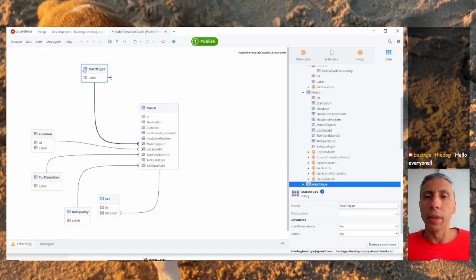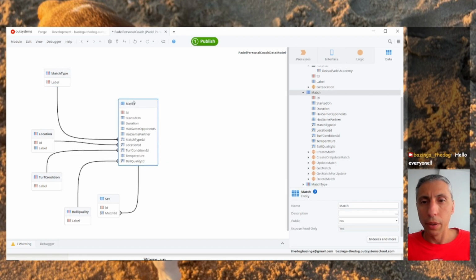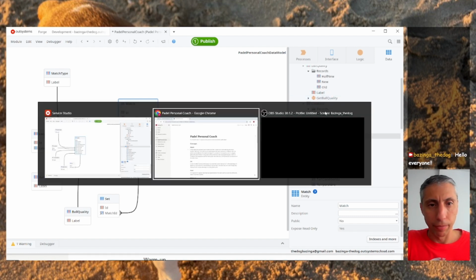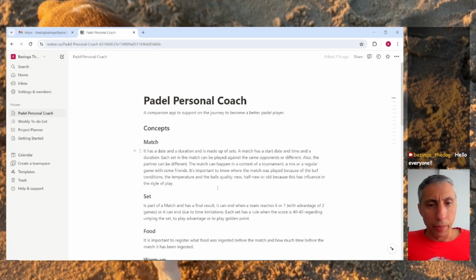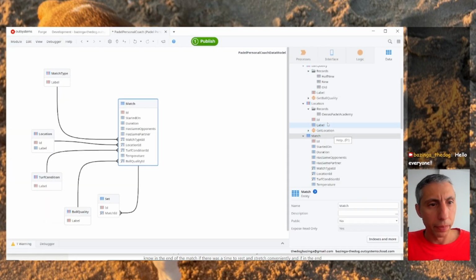So we have the match type, the location, and all of this information about the match. I think it's pretty much covered. So let's move on to the set. It's part of a match, and as a final result, it can end when a team reaches 6 or 7 with an advantage of 2 games, or time limitation. Alright, so the set.